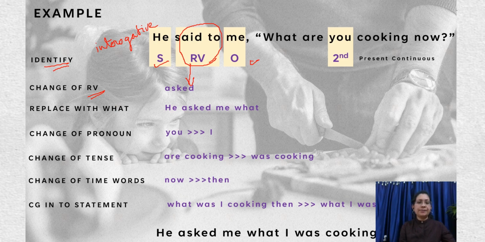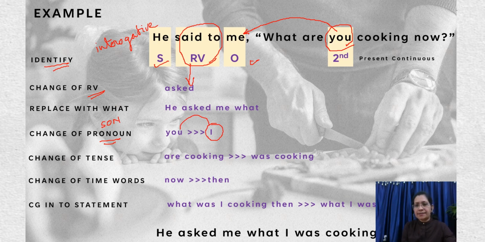Next step is change of the pronoun. We apply the SON formula, where we know that if the sentence in the reported part is in second person, it changes according to the object. So you is a second person. It changes according to the object. The object is me, so for me, we'll be using the pronoun I. So you changes to I.